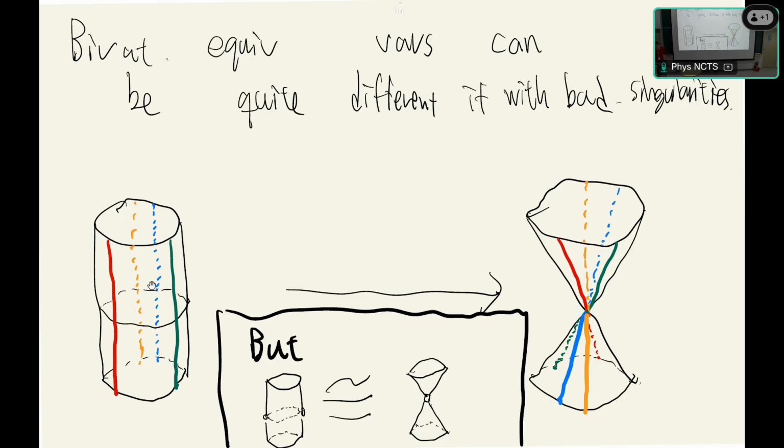So although the cylinder and the cone globally look very different, they are birationally equivalent. Actually, such a thing only happens when there is a very bad singularity.